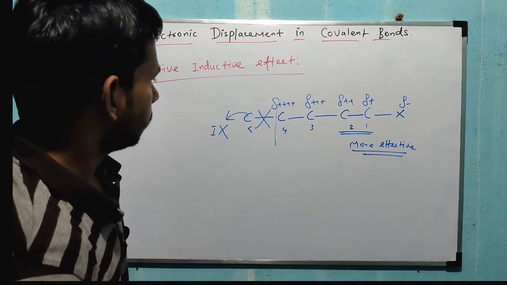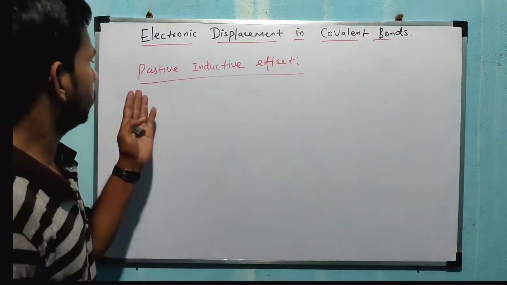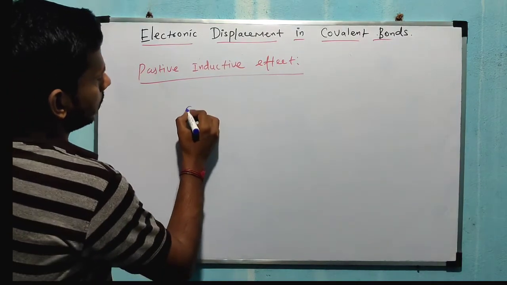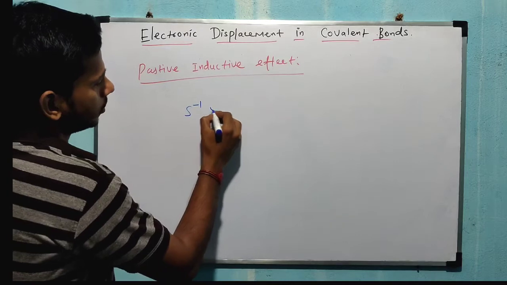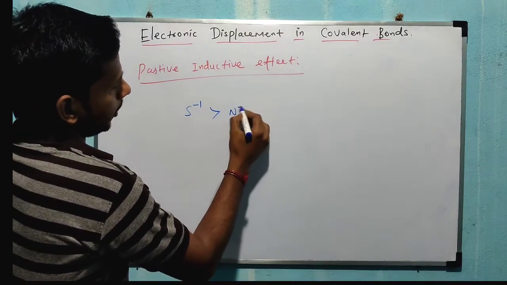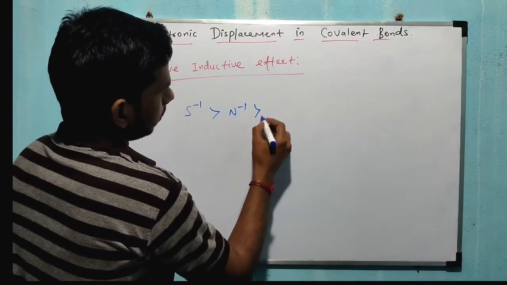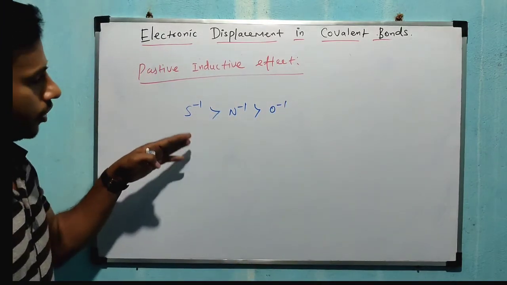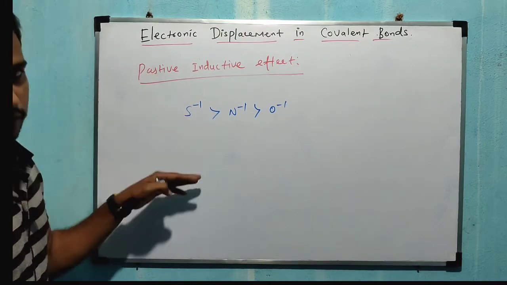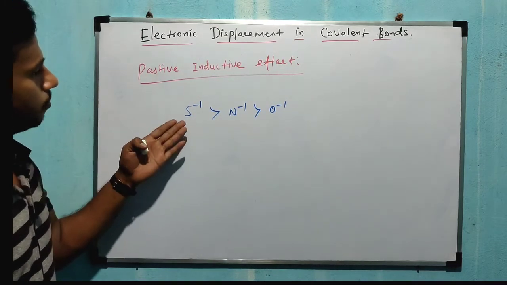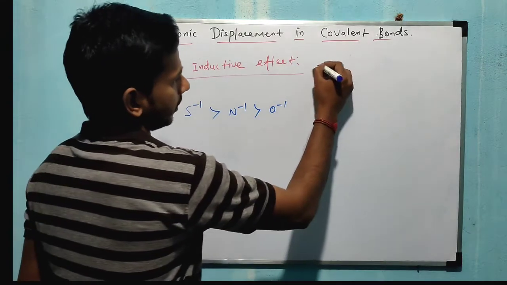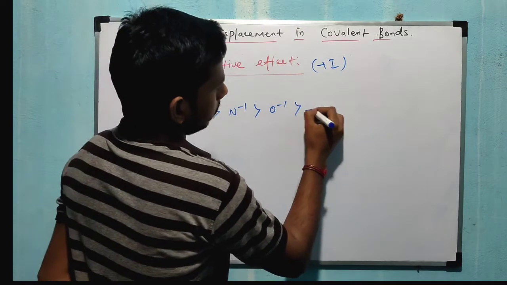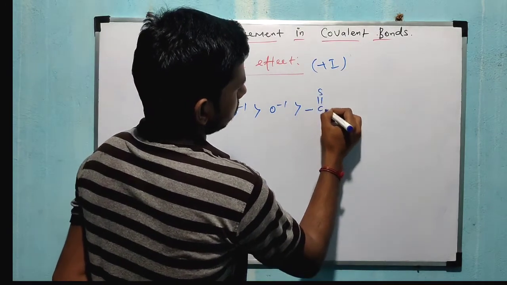So positive inductive means what? In positive inductive effect, I am writing some examples. You see now, S minus 1. Now next one, N minus 1. N minus 1 is greater than O minus 1. Right. So S minus has more and more capacity to donate electrons to other groups. That's why this group is called positive inductive effect, that means plus I effect. So next one I am taking C double bond S O minus.